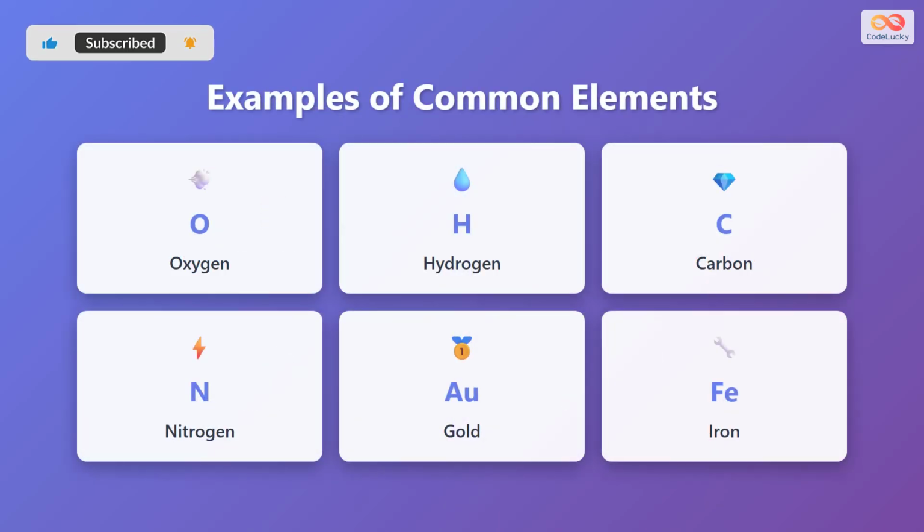Let's look at some common elements you encounter every day. Oxygen, represented by the symbol O, is the gas we breathe. Hydrogen, symbol H, is the lightest element and a component of water. Carbon, symbol C, is found in all living things and forms diamonds and graphite. Nitrogen, symbol N, makes up most of our atmosphere. Gold, with the symbol Au, is a precious metal used in jewelry. And iron, symbol Fe, is used to make steel and is essential for our blood.